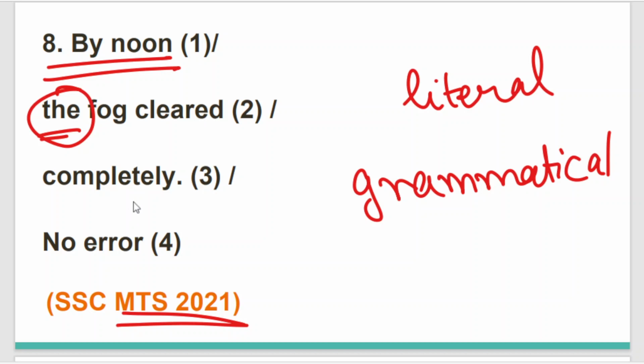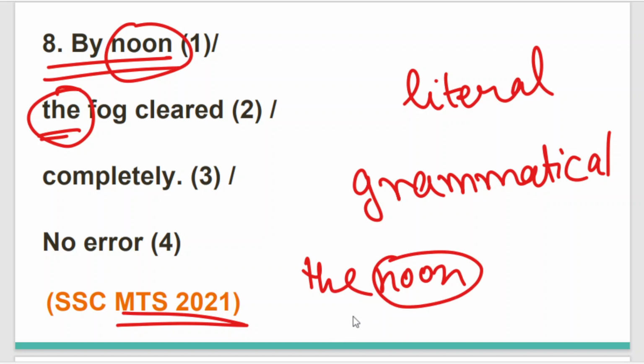Now I'm sure a lot of you will tell me that, ma'am, noon is a specific time. A specific time of a day is mentioned, then why not the noon? This is incorrect.